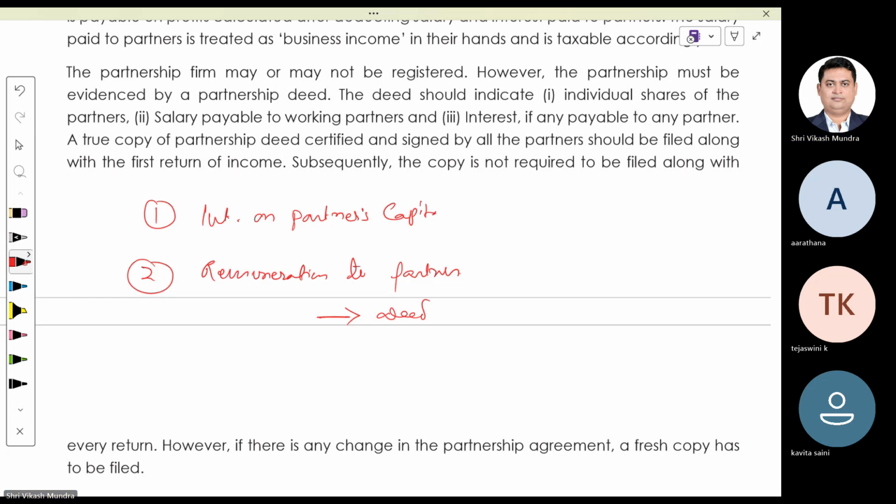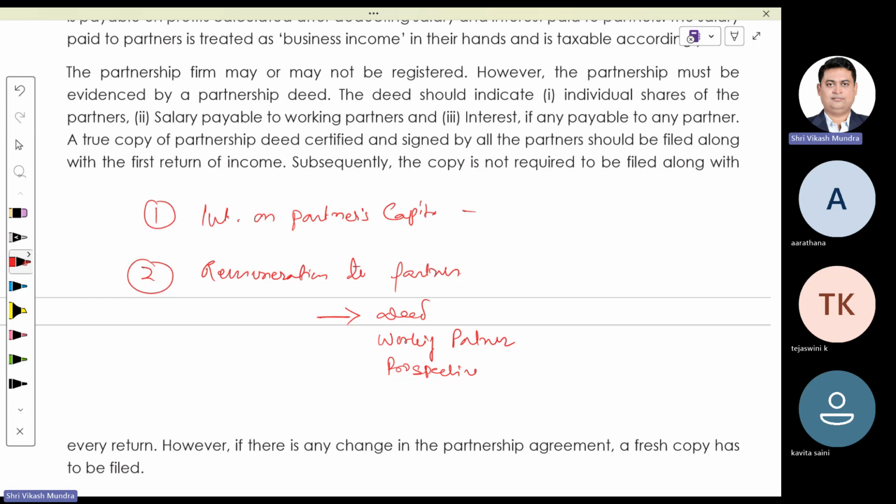Number two, it should be paid to working partners only. And number three, the remuneration should be prospective. It is not retrospective, similar to interest on capital. Interest on capital and remuneration both should be prospective.